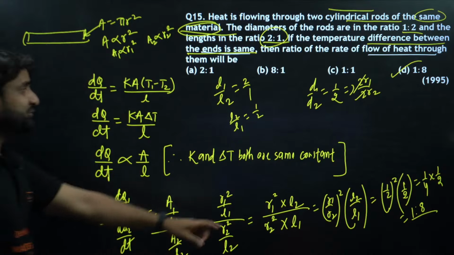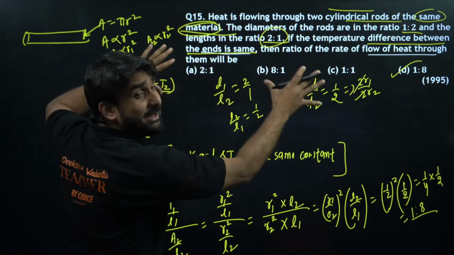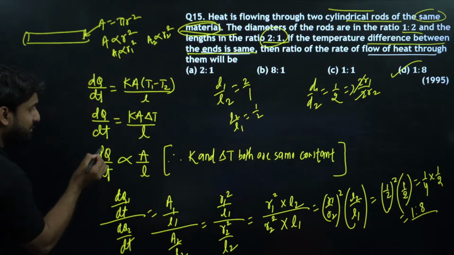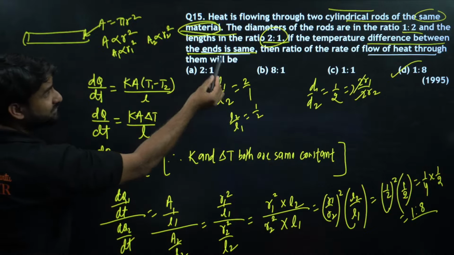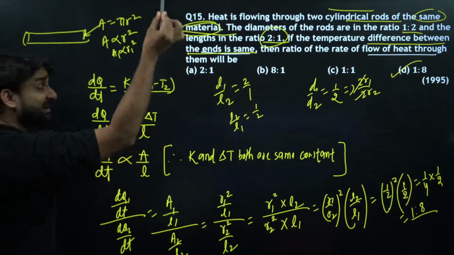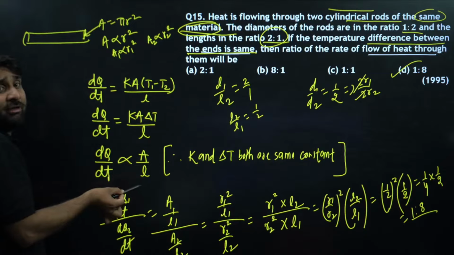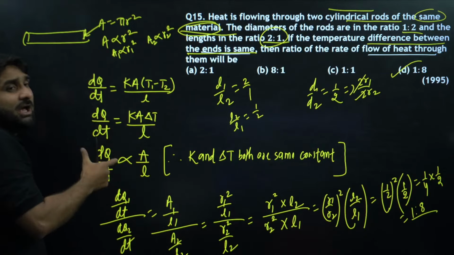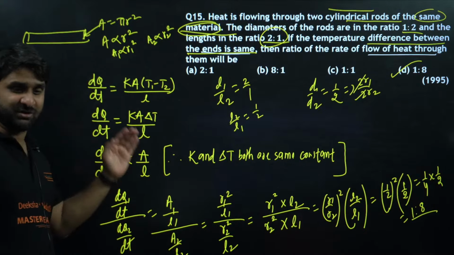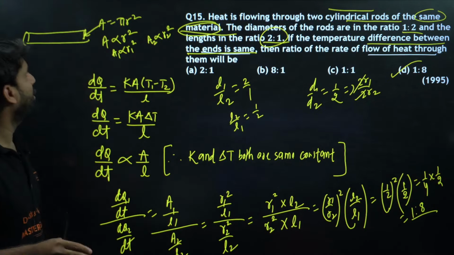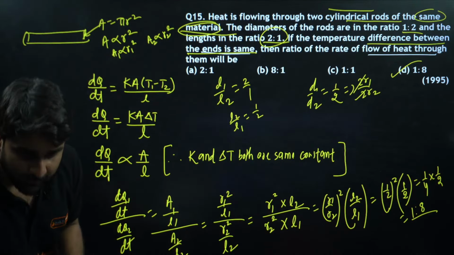Okay, so I hope this question is clear to you. So look, according to the need, according to the requirement, I have modified the question in that format. So here in this question, the ratio of length is given and the radius is given. And how we can bring the radius into the frame? By mentioning the area, because area is the term which is having radius, area of cross section. That is why we have focused on area also, so that we can bring radius into the frame.